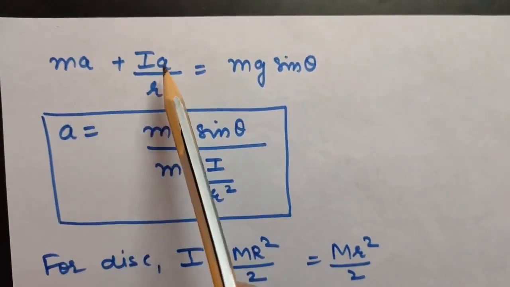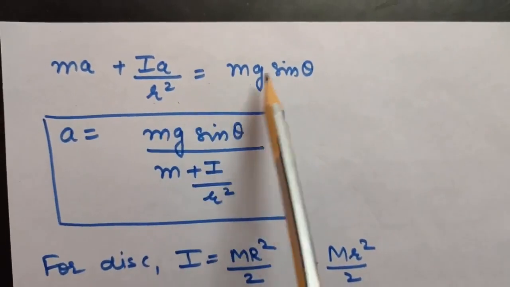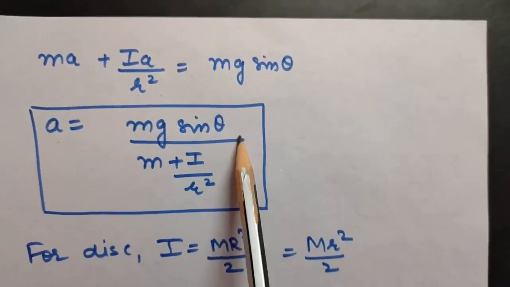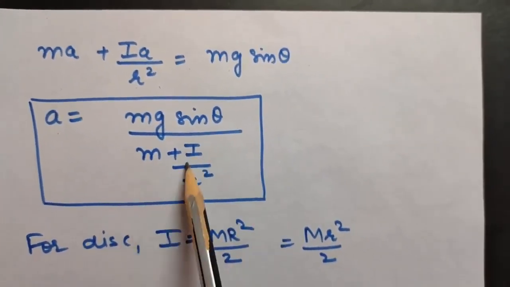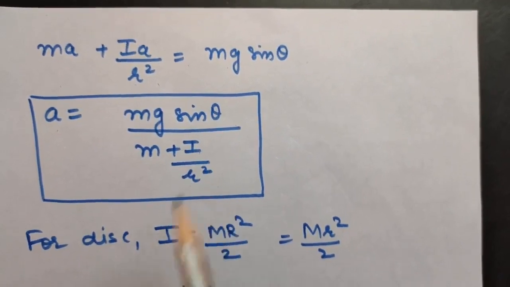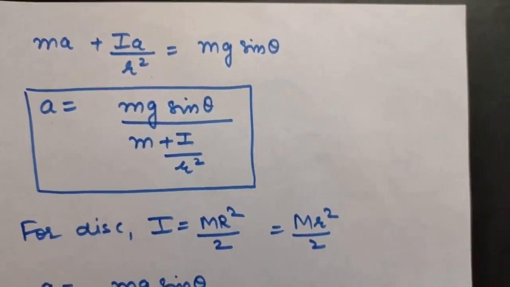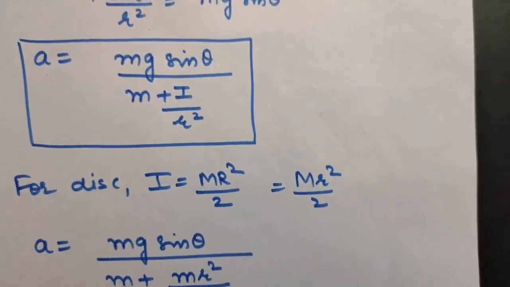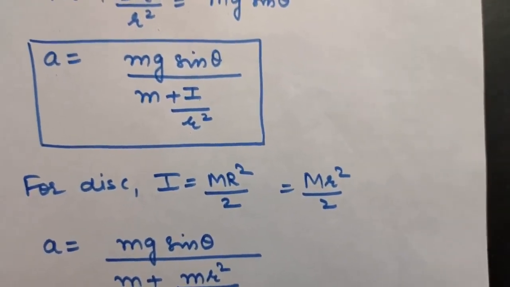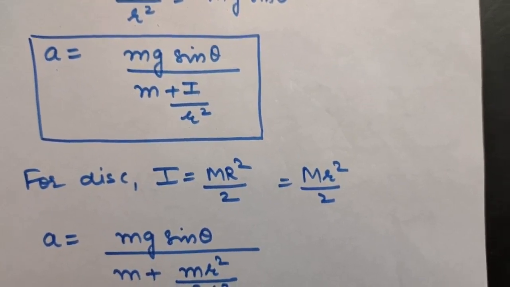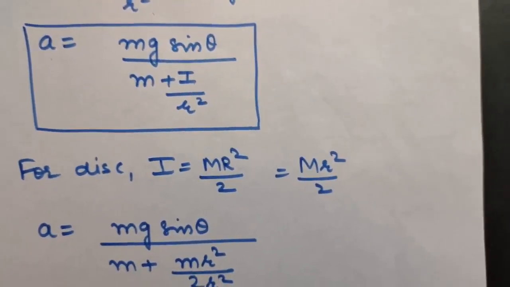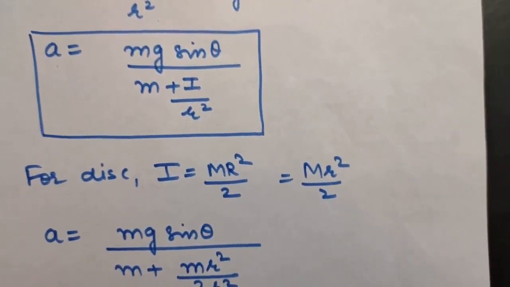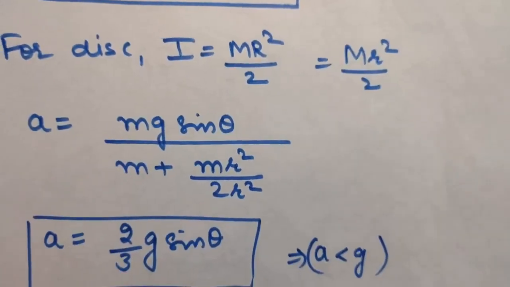So m a plus I a upon r square will come to be mg sin theta. So from here the value of acceleration will come to be mg sin theta upon m plus I upon r square. So this is the value of acceleration. But now, as we have considered a solid cylinder, imagine if I have many discs and I keep one disc over another, what will be formed? A solid cylinder will be formed.